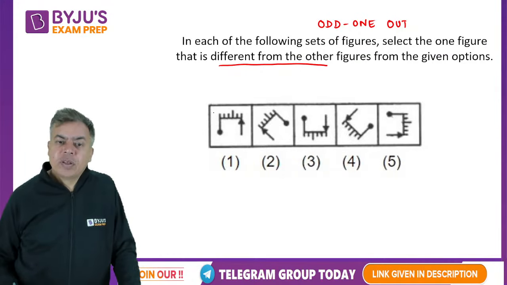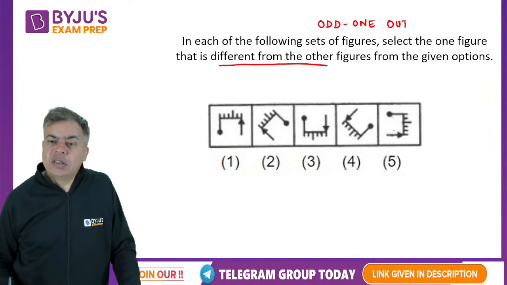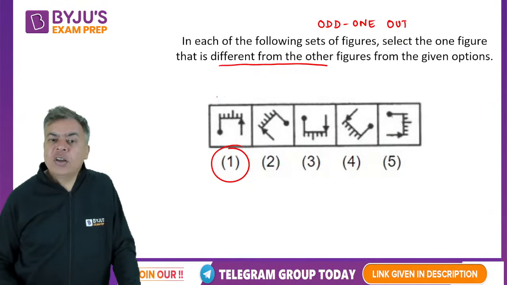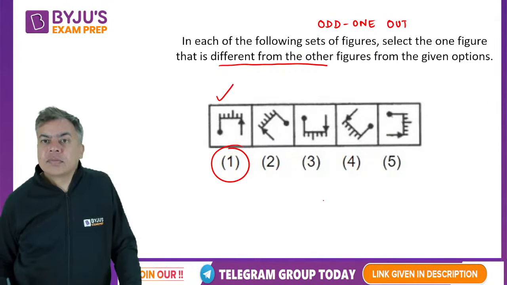Why? Okay, 1, 2, 3, 4, 1, 2, 3, 4. So towards the arrow it should be 3, 3, 3, 3, but towards the arrow it is 2. So I think 1 is odd.